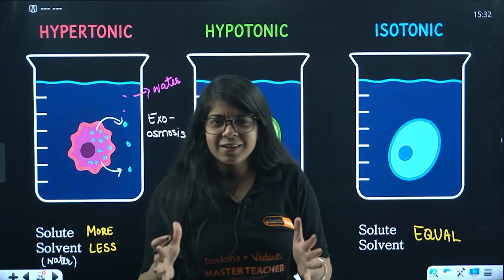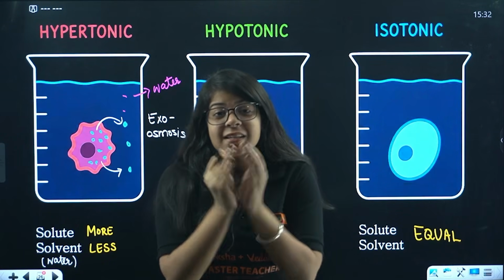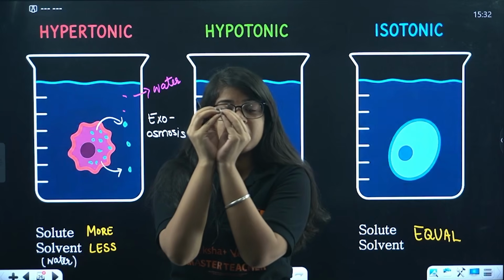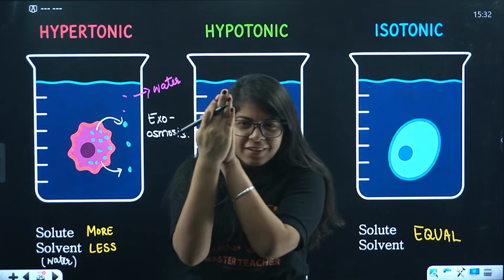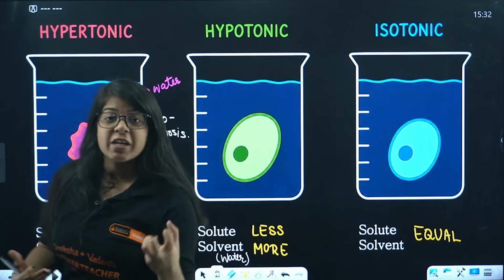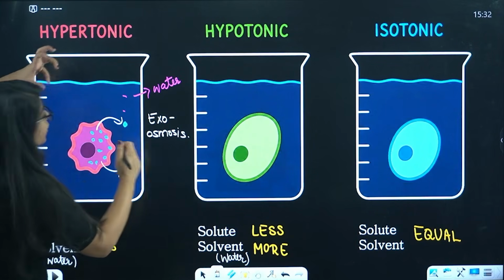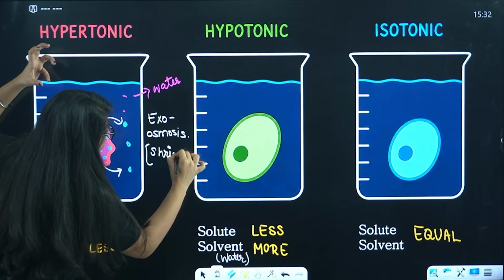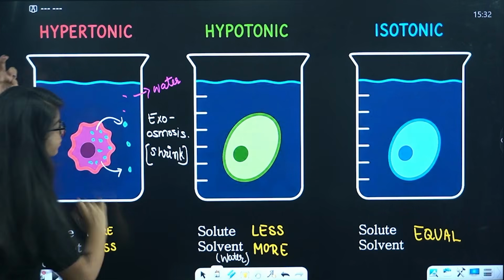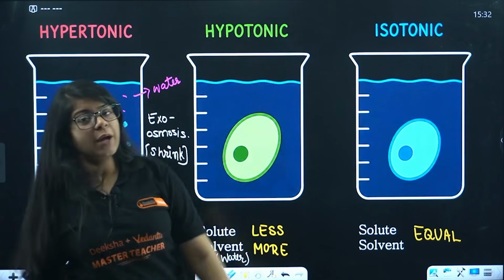Now you tell me, if water inside the cell goes out from the cell, what will it do? It will shrink, right? There was so much water inside the cell, all the water went out, so the cell will shrink. That means if you put a cell inside a hypertonic solution, the cell will shrink, bacha. Done?